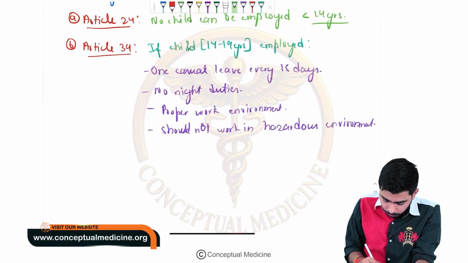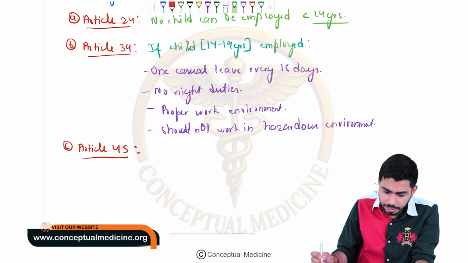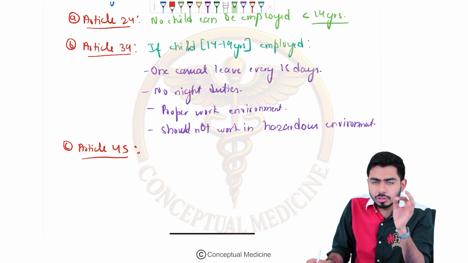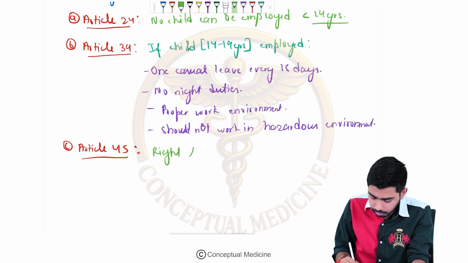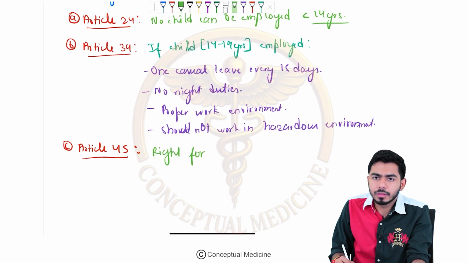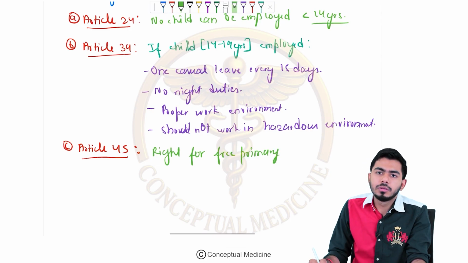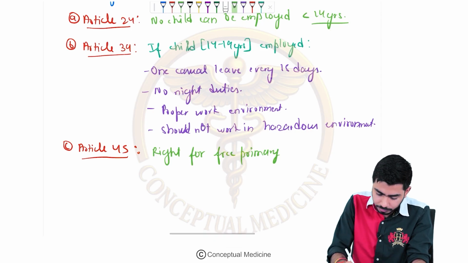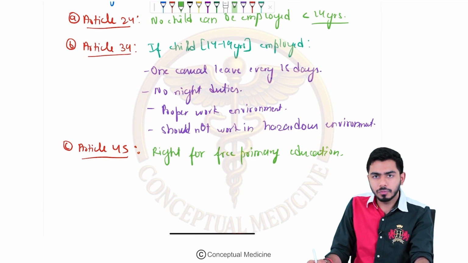Article number 45 is the next one. Article 45 says that there is a right for every child to get free primary or elementary education, right? That is your Article number 45.